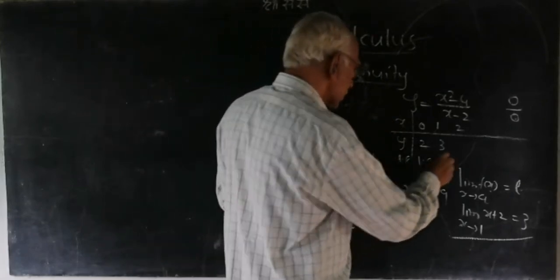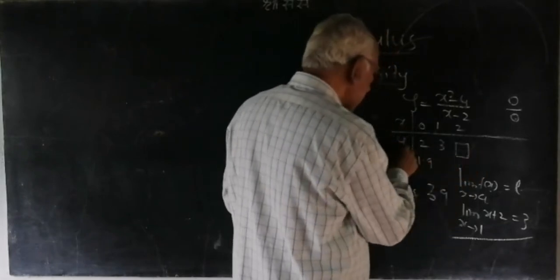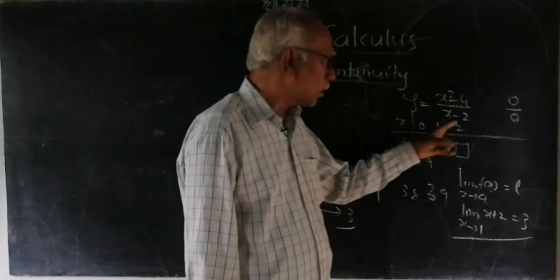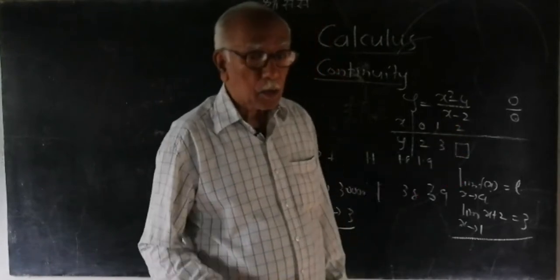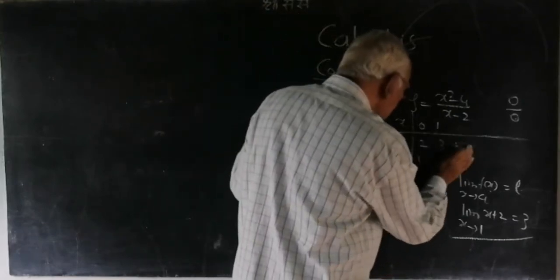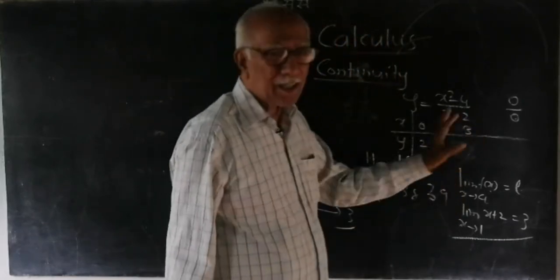Then what happens? Here you will not have the value of y or the value of f(x). Then we call that particular point a point of discontinuity. So what do we do now? Now we leave this 2 and come to 3. And again we will get that value.